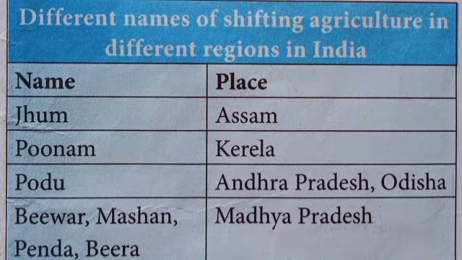Next, different names of shifting agriculture in different regions in India. Students, do you know? For example, Jhum in Assam, Ponam in Kerala, Podu in Andhra Pradesh and Odisha, Beewar, Masha, Penda and Bera in Madhya Pradesh.